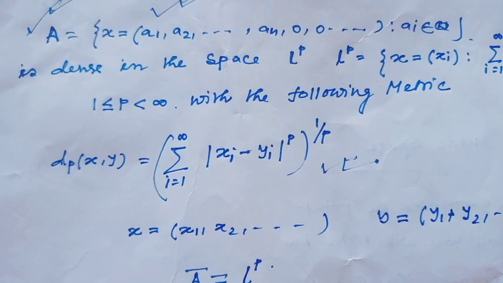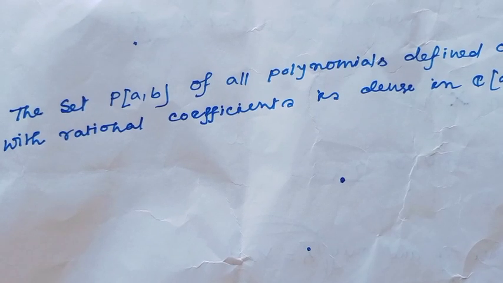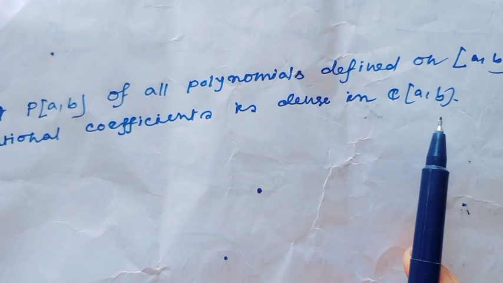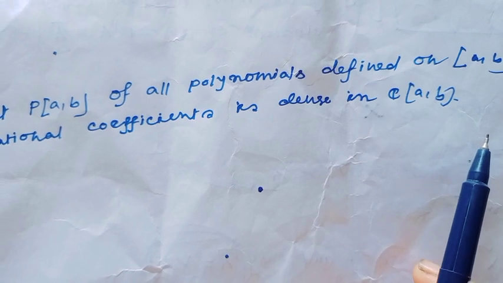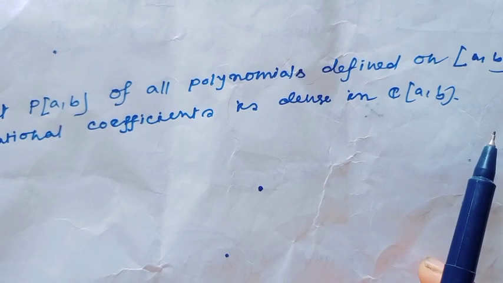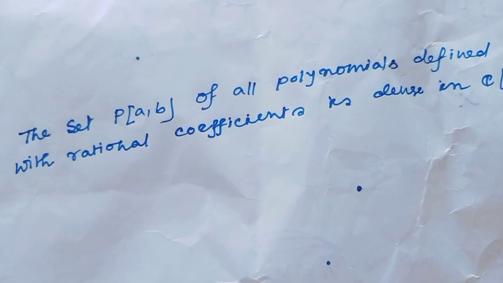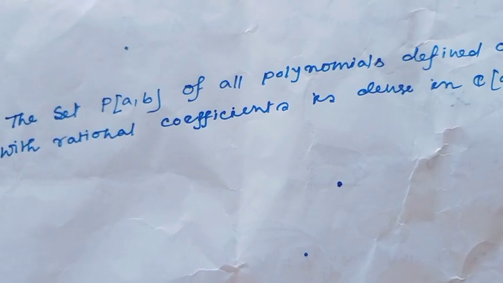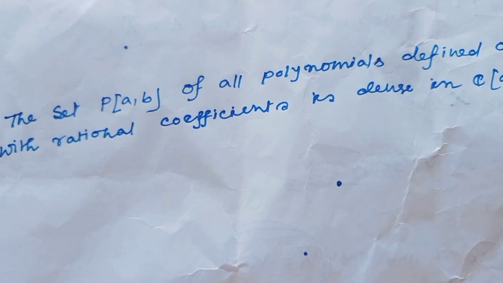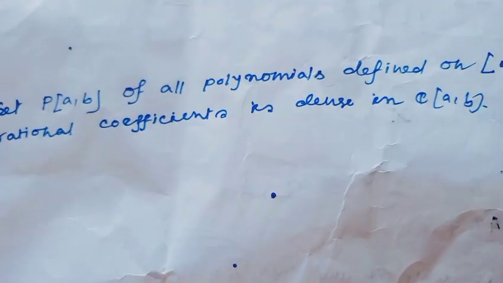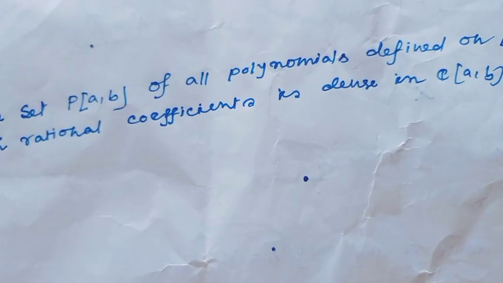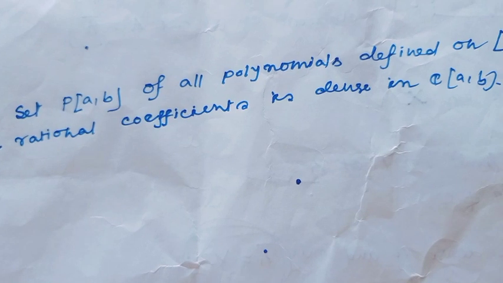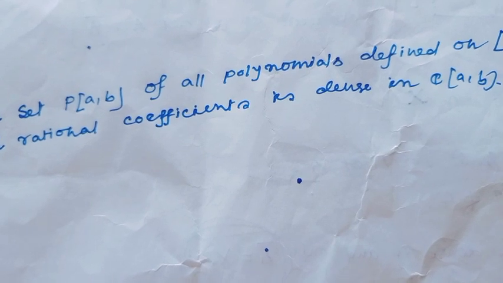Okay. Now I will see a new set, C of ab. We all know, what is C of ab? C of ab is the set of continuous functions defined on the closed interval ab. Now you have to prove that the set P of ab, which is actually all polynomials defined on the closed interval ab with rational coefficients, is dense in C of ab.